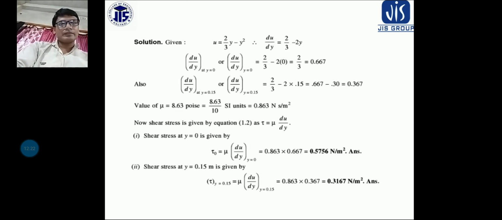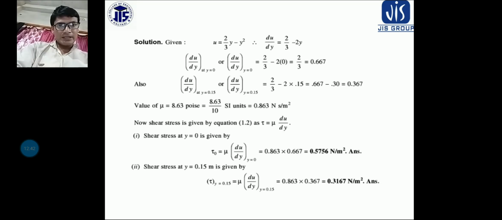Now the value of mu is given as 8.63 poise. If you want to convert it into Newton second per meter square, that is the SI unit, then simply divide by 10. So 0.863 Newton second per meter square is the mu.